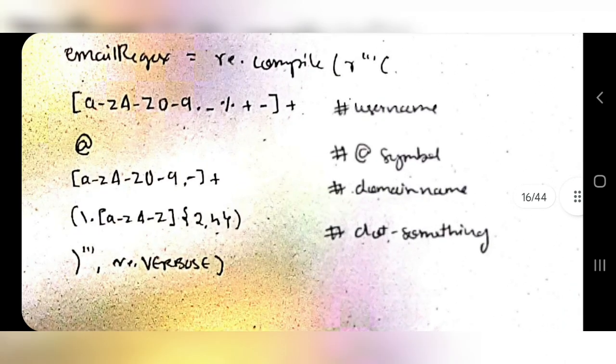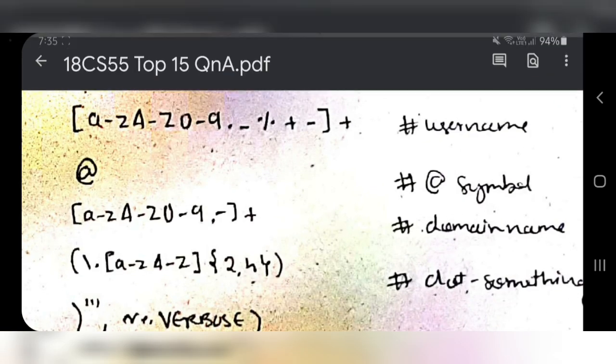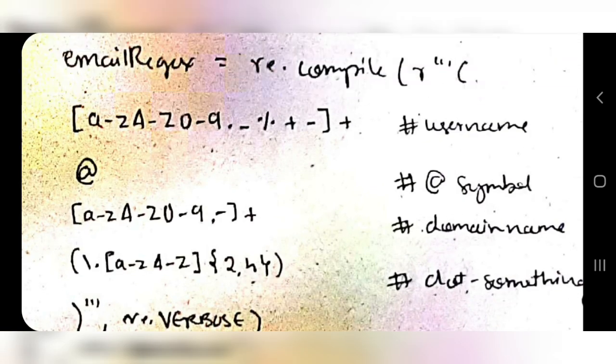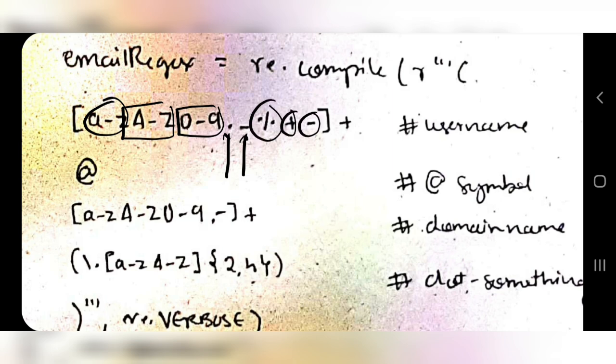So let me quickly explain what happens here. The username can be small letters from a to z, or capital letters from A to Z, or the numbers from 0 to 9, or it can have a dot, underscore, percentage, plus and minus. This can be repeated one or more times. At least something should be there in the username, so at least one of these characters should be there.